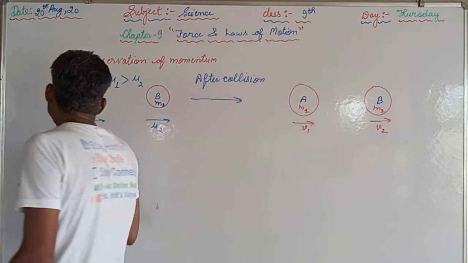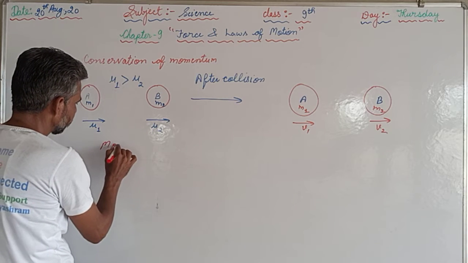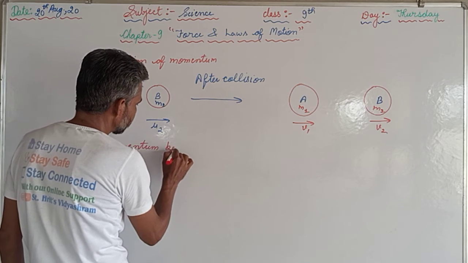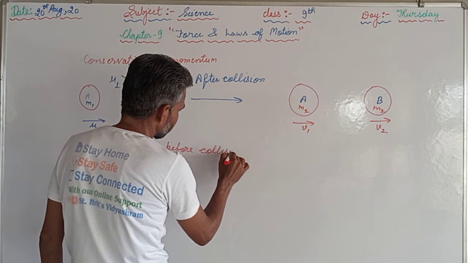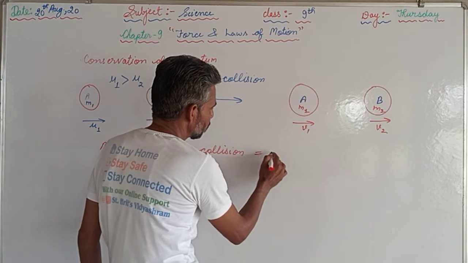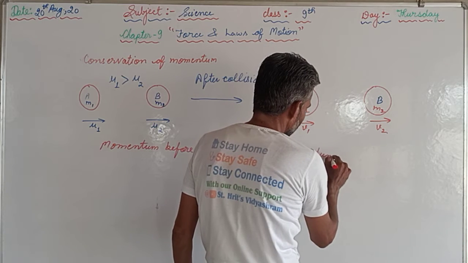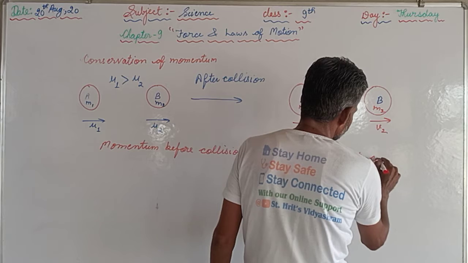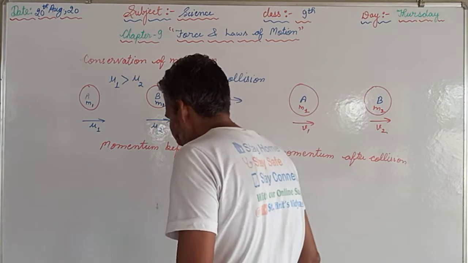According to the conservation of momentum, momentum before collision equals momentum after collision.